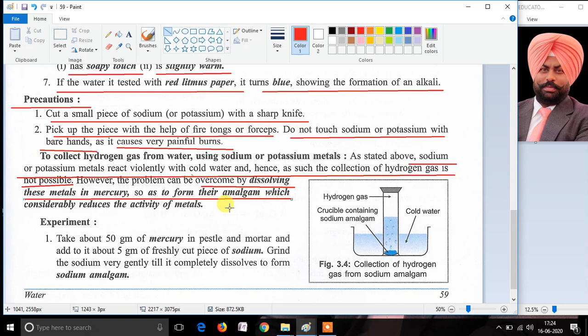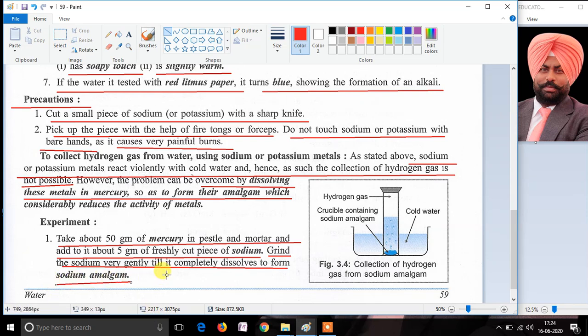If we want to collect the hydrogen gas from sodium and potassium, we should take 50 grams of mercury in a pestle and mortar, and we should add about 5 grams of a freshly cut piece of sodium. We should mix them together and grind the sodium mixed in mercury till they dissolve and form sodium amalgam.